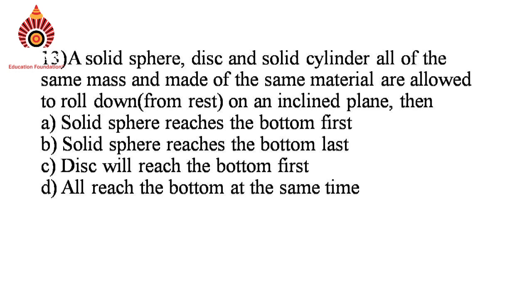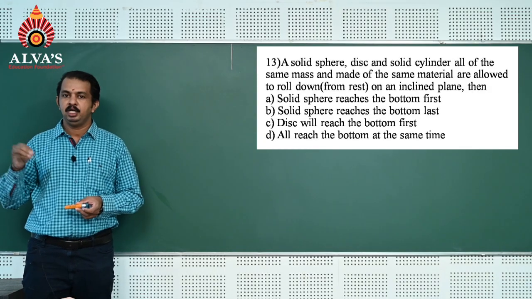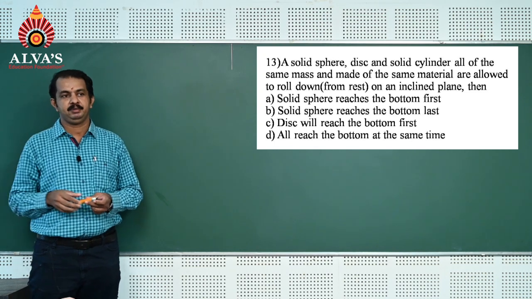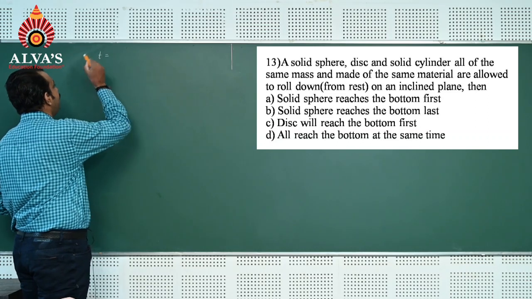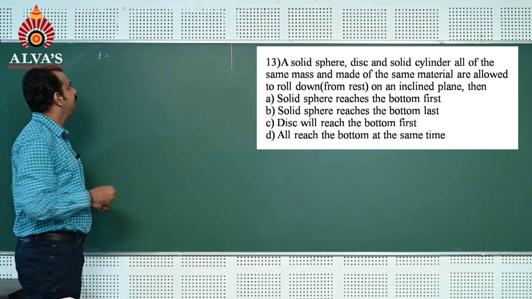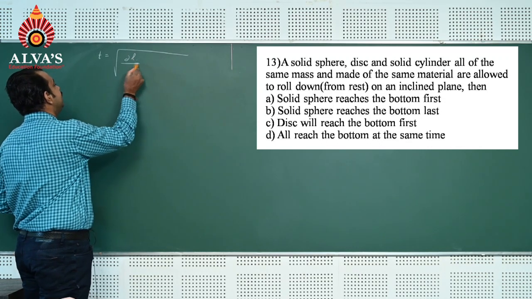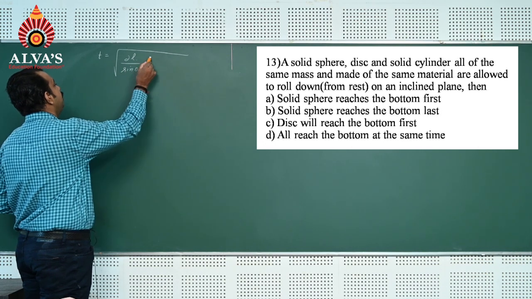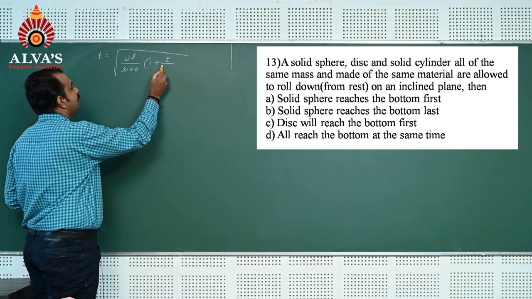Question number 13. A solid sphere, disc and solid cylinder, all of the same mass and made of the same material, are allowed to roll down an inclined plane. The question asked here is, which object reaches the bottom of the plane first? To know this, we should write the expression for the time when an object rolls on an inclined plane, which is t equal to 2l by sine theta into 1 plus I divided by m r square, where I means moment of inertia.